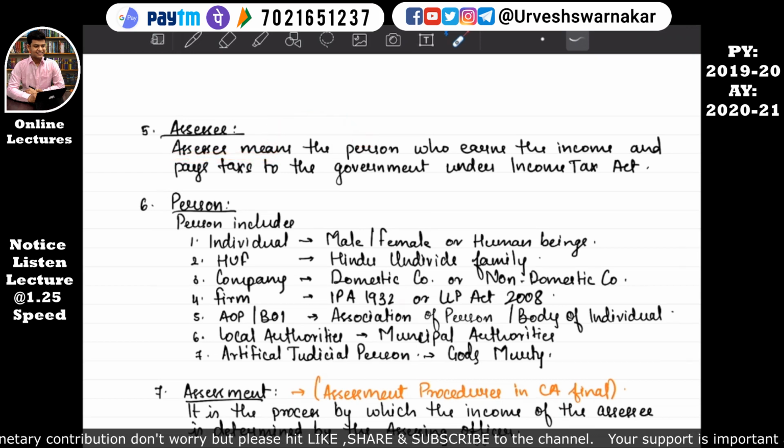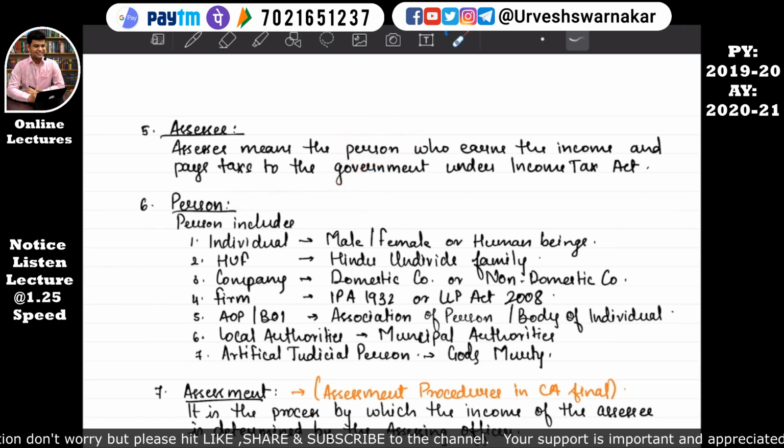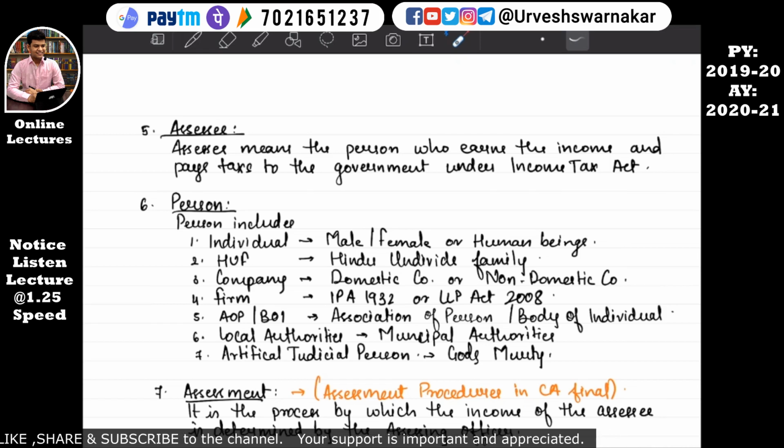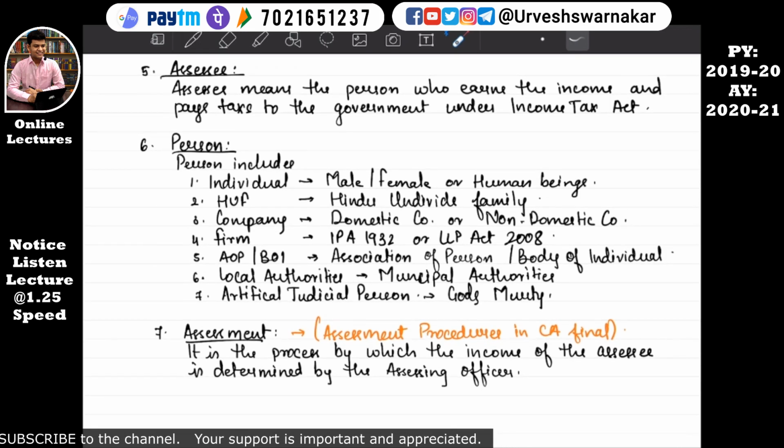What does the person mean? The person's definition is given here. Again, let me make you understand what assessee means. An assessee is a person who earns the income and pays the taxes to the government under the Income Tax Act. Who all are the persons? Persons include individual, that is male, female or human being.